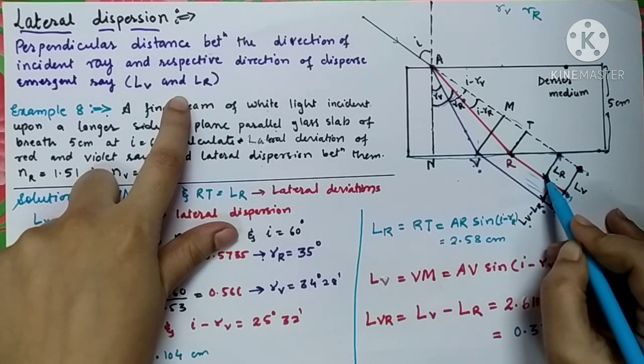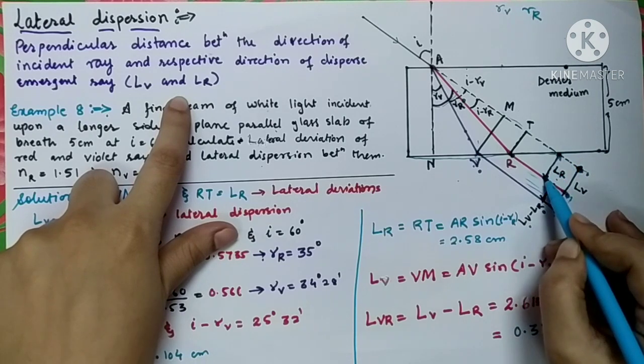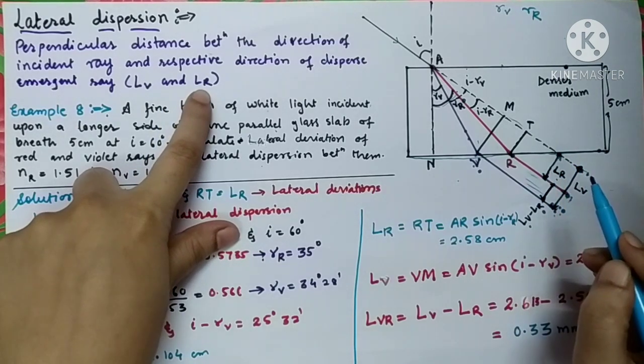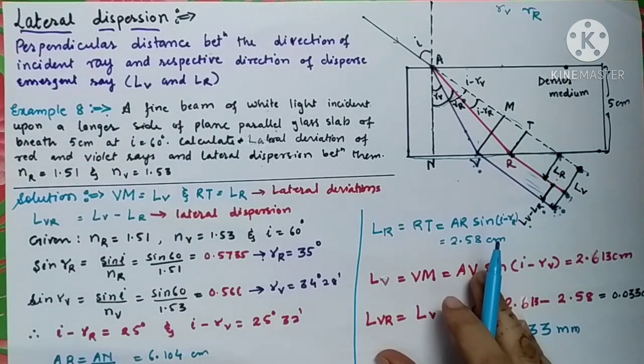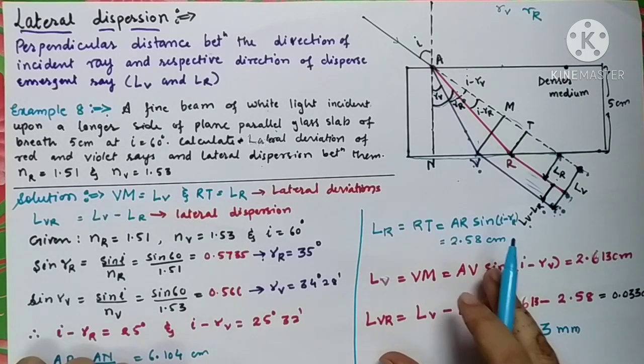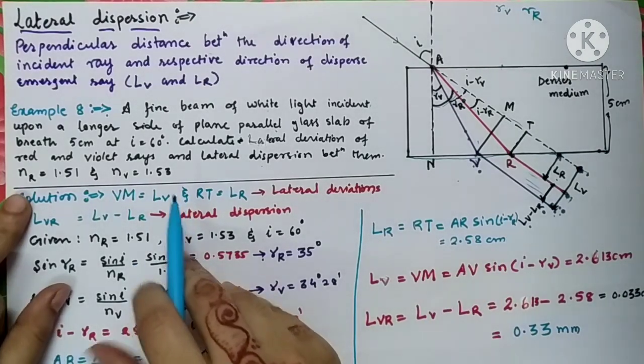This is a perpendicular from red color to the original direction. I have drawn this perpendicular and it is denoted as LR. So hope you all have understood the concept of lateral dispersion. Now let us solve one example on it. This is example number 8 of your textbook.